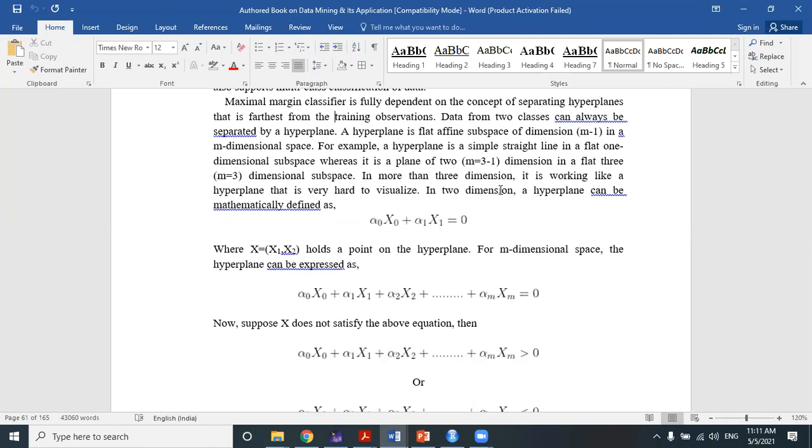The thing is that I already discussed linear regression in the last class. If you remember, linear regression is nothing but the very basics of support vector machine, where the maximal margin classifier is working as a straight line. That means the hyperplane is working as a straight line, and the straight line will work as a separator between the two classes of two binary variables.